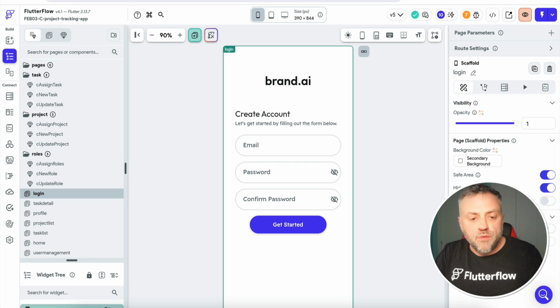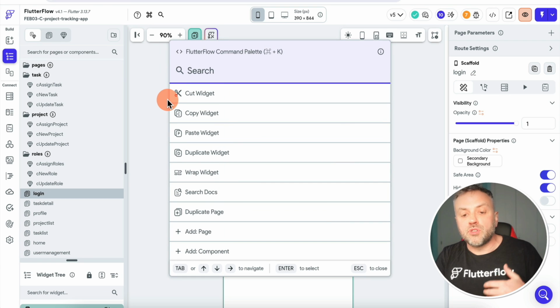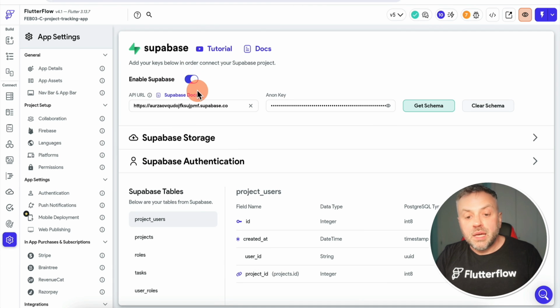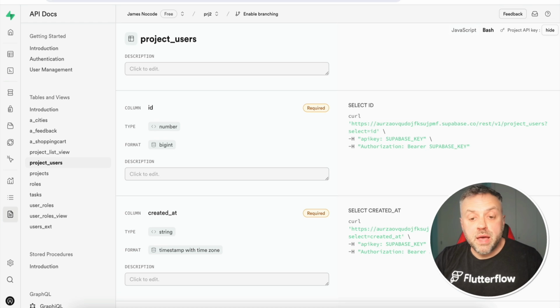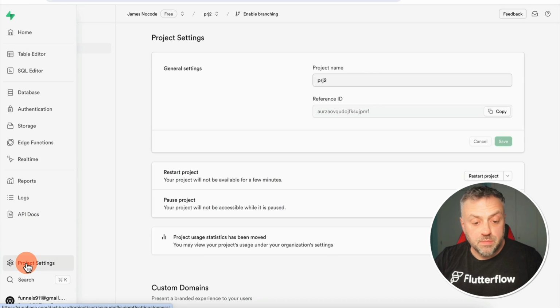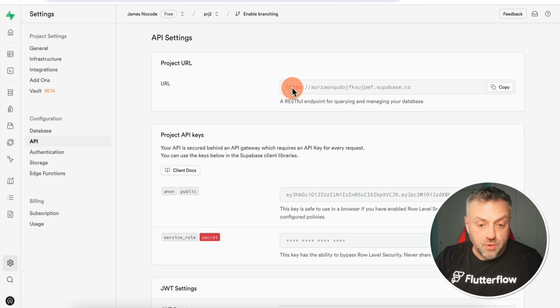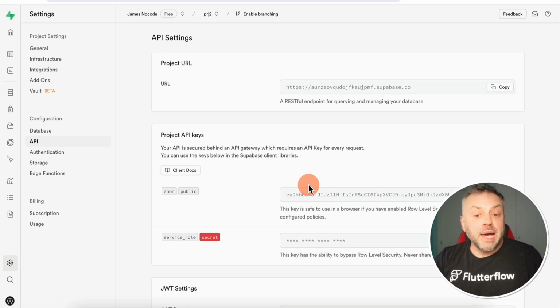Now, when it comes to Flutterflow, it actually supports Supabase right out of the box. So if I search for Supabase here, I can click here. I can simply enable Supabase here and input my API URL and my anon key, and I can get all of that information by heading back to my Supabase, clicking on project settings, and clicking on API. Here's my project URL and my keys here.